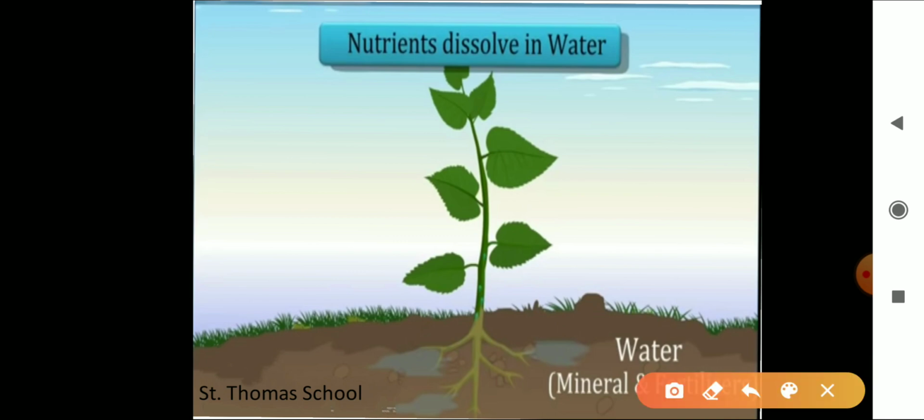You can see the water is there, and in that water there are minerals and fertilizers. When these nutrients dissolve in water, the germination of seeds takes place. But germination will not take place if it is dry.